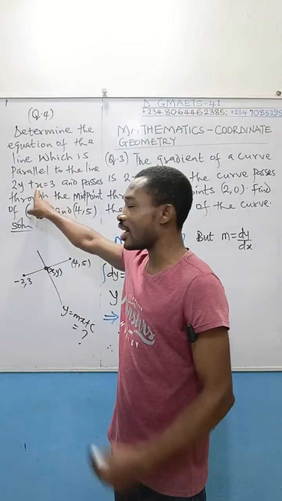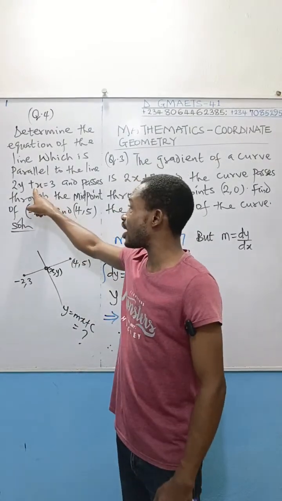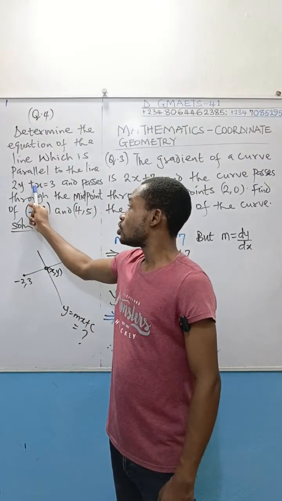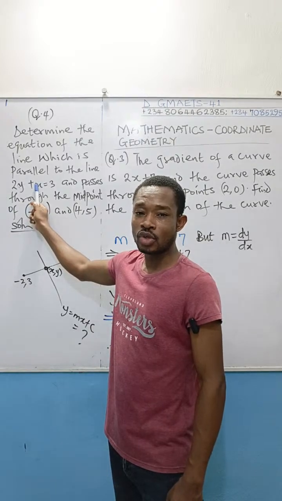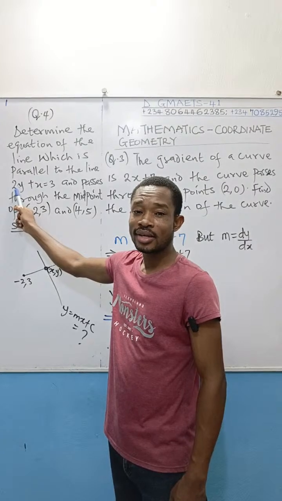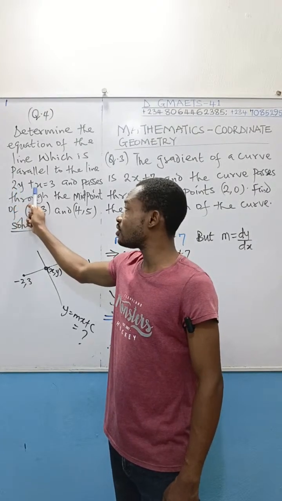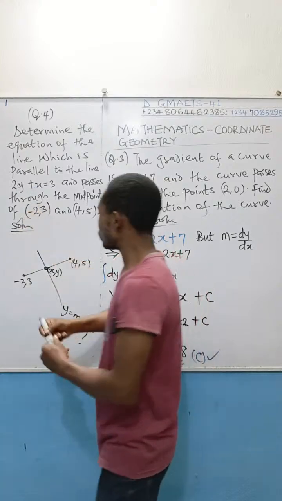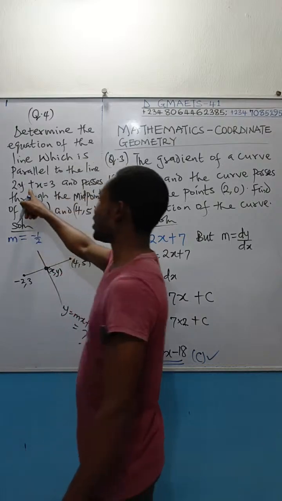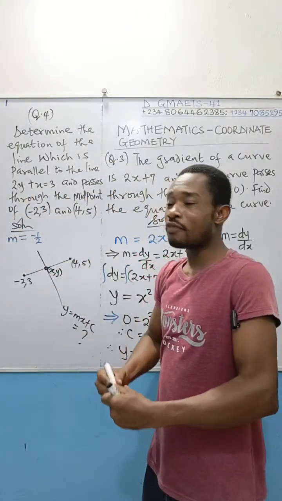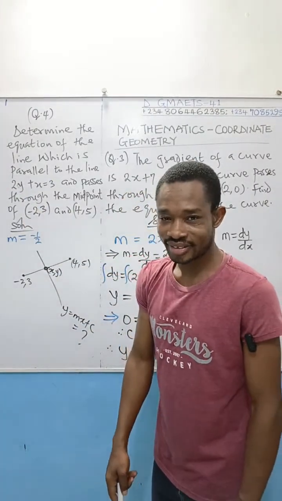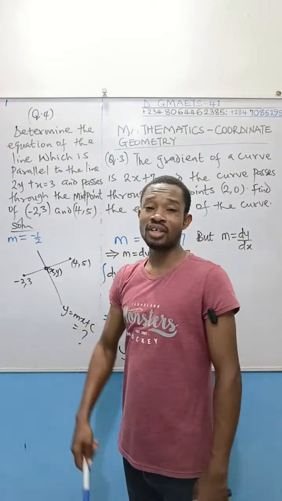Come to the coefficient of x, change the sign. Here, the coefficient of x is +1. There is an invisible 1 here. So +1, change the sign, you will get -1. Divide that -1 by the coefficient of this y, which is 2. So the gradient of this line is -1/2. So I'll simply write that m is equal to -1/2. That is the gradient of this line. And good enough, that is also the gradient of that line that we are looking for its equation.